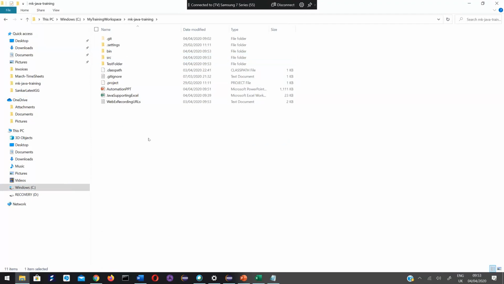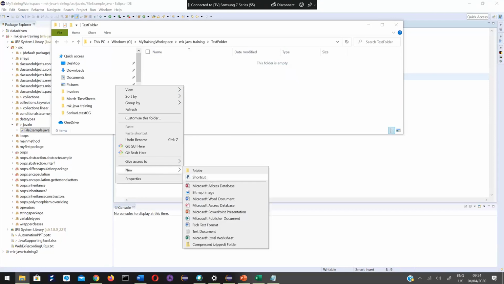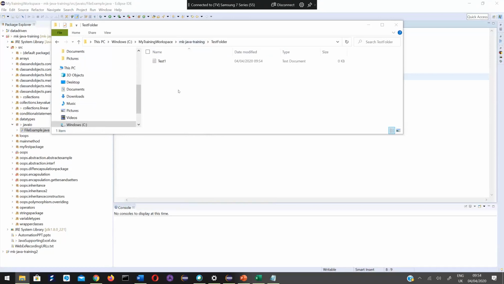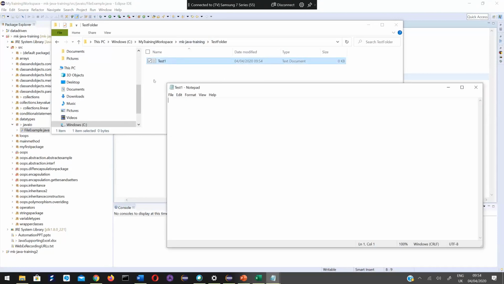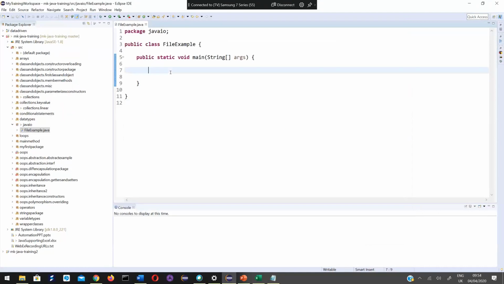The same thing can be achieved using Java. Inside this test folder, I'm going to create a new text document whose name is test1. First, I created a directory. Inside the directory, I have created a text file. For now, this text file is empty. The same thing I am going to do using a Java program.